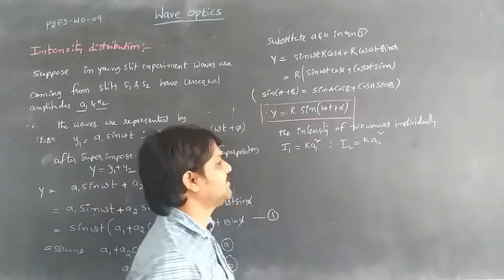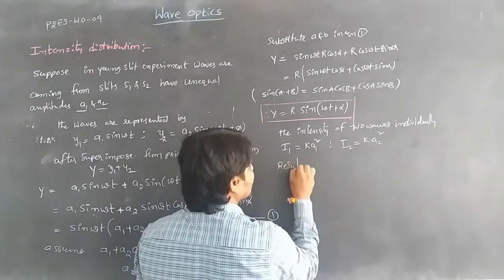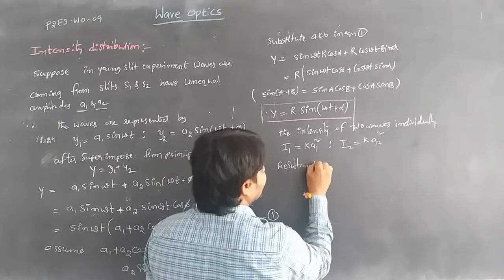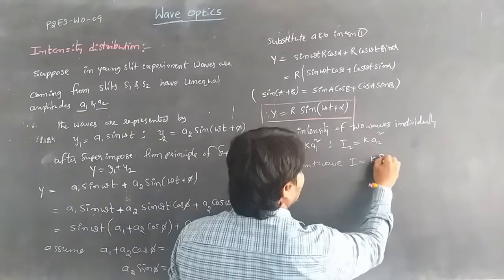For the resultant wave we have I = k R squared.